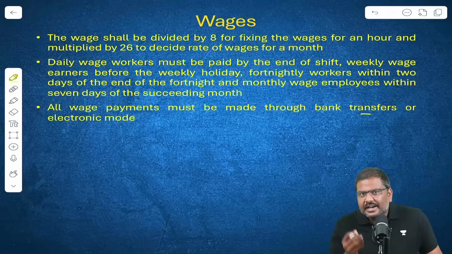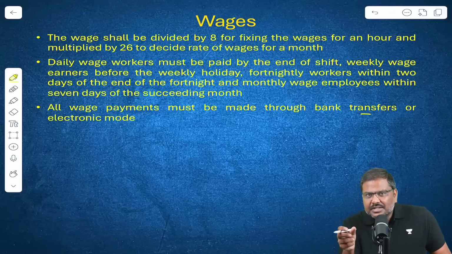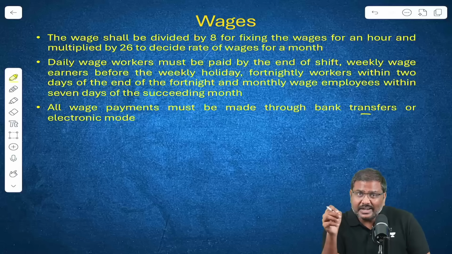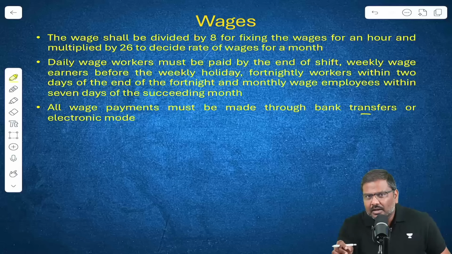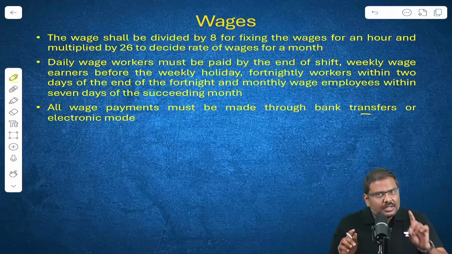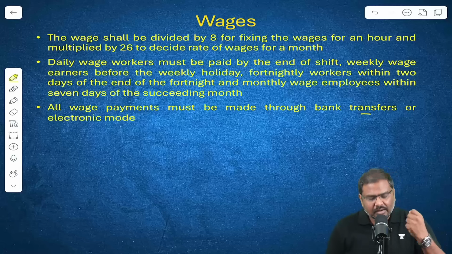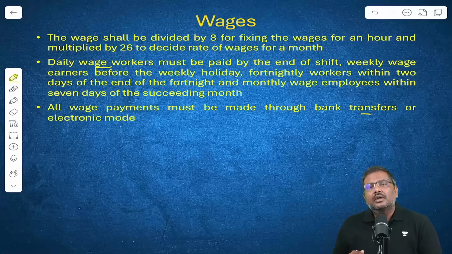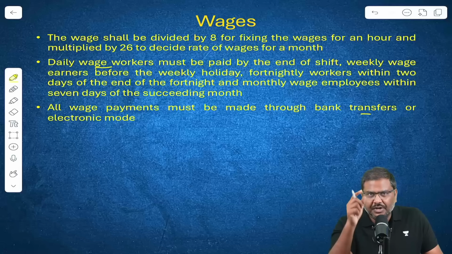Now, what are the other important rules that have been announced associated with the wages? Daily wages are decided. Now, these particular daily wages will be divided by 8 to identify the hourly wages. And whatever is the daily wage will be multiplied by 26 in order to determine the monthly wages. This is the first very important rule. Second very important rule: let's say you are a daily wage worker. Then when will the wages be paid to you? According to the new set of rules, the daily wages shall be paid by the end of the shift.